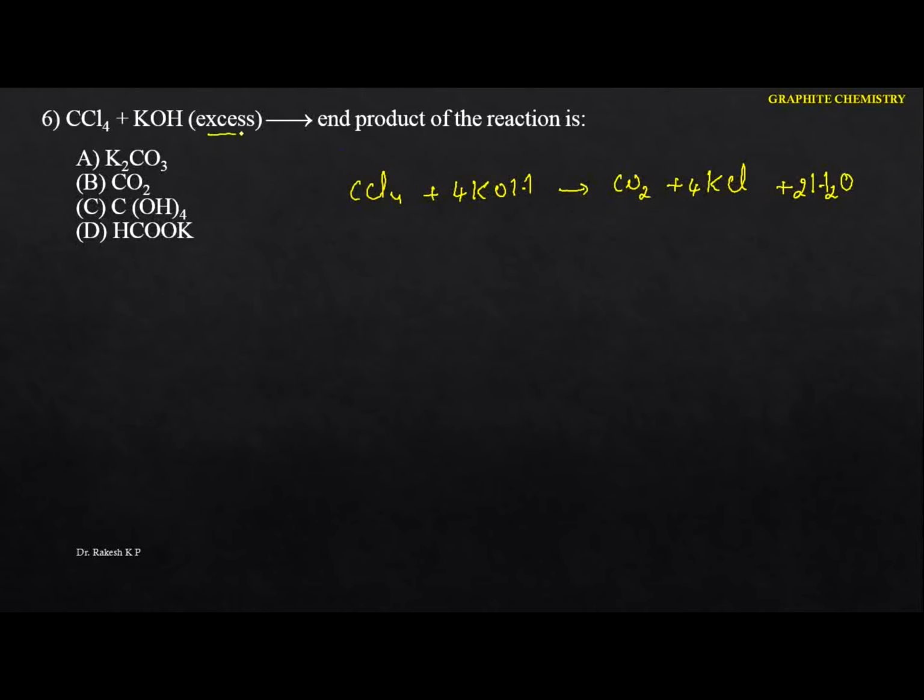But here what they have given is the excess. That means this excess of potassium hydroxide further reacts with carbon dioxide to form the potassium carbonate.